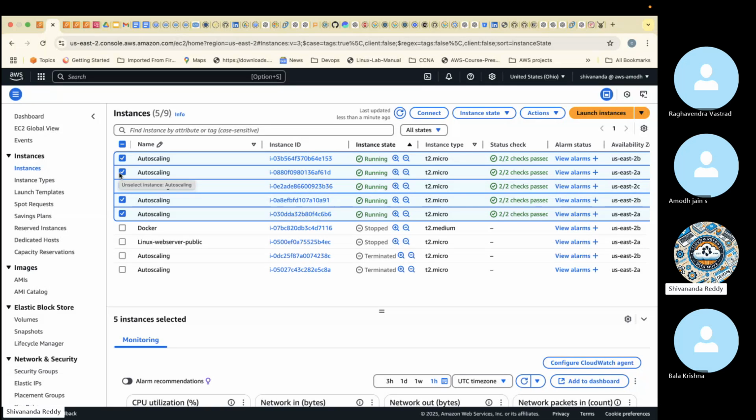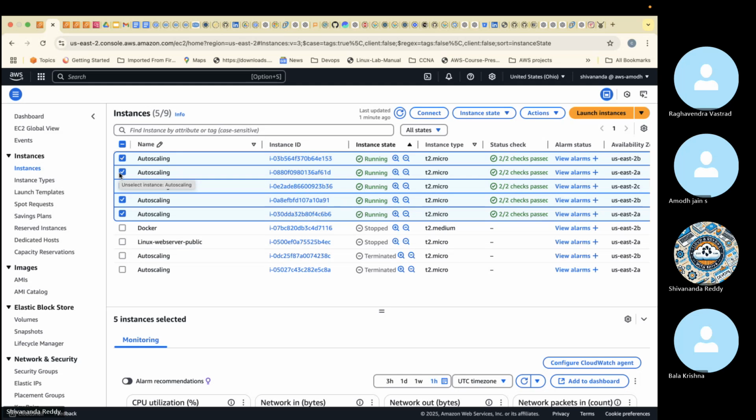If I delete these servers myself, what will happen? You will not be able to access the website. After 5 minutes? You can't, still you can't. It could be. Because if I terminate the servers, auto scaling will launch new servers. That's what auto scaling does, right?